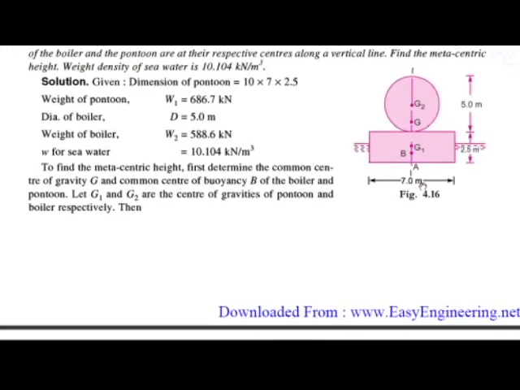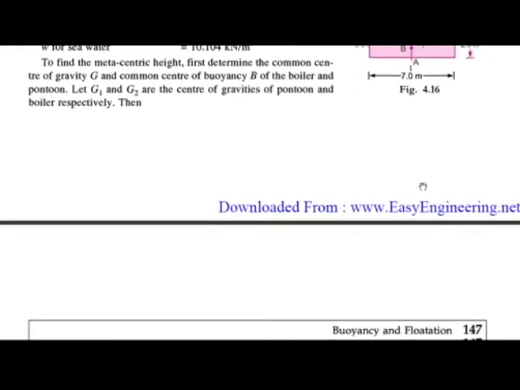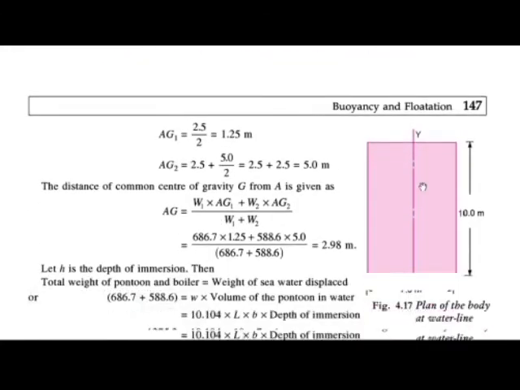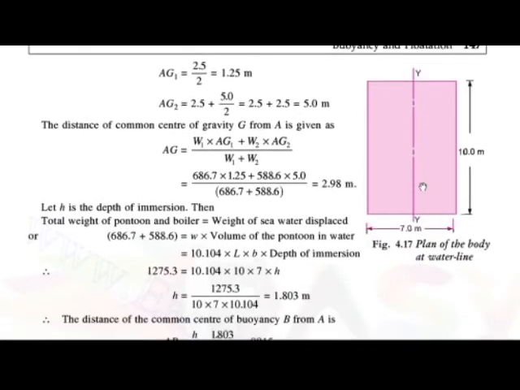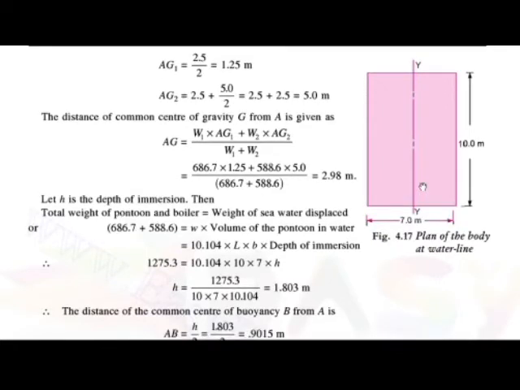So first we will find out the distance of the center of gravity and the center of buoyancy. Here distance A to G1, AG1, is 2.5 by 2.